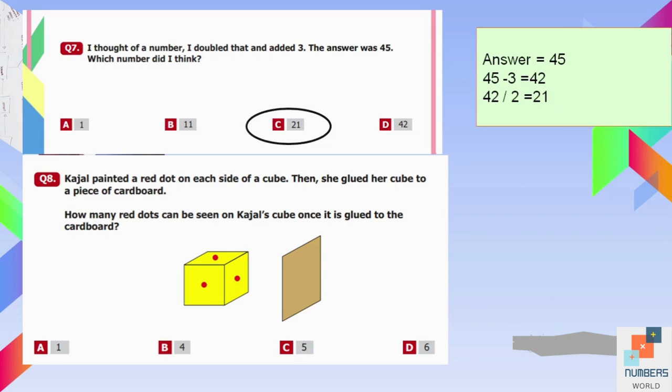Question number 8. Kajal painted a red dot on each side of a cube. Then she glued her cube to a piece of cardboard. How many red dots can be seen on Kajal's cube once it is glued to the cardboard? So we already know that there are 6 sides of a cube, and out of 6, if one side is glued to a cardboard, still 5 sides or 5 dots will be visible. So 5 is the answer over here.